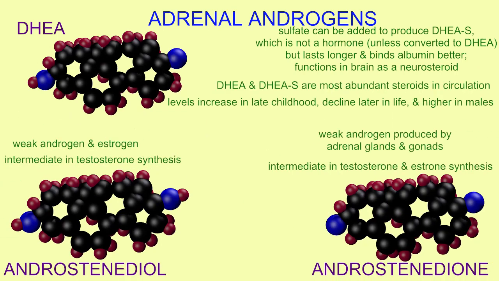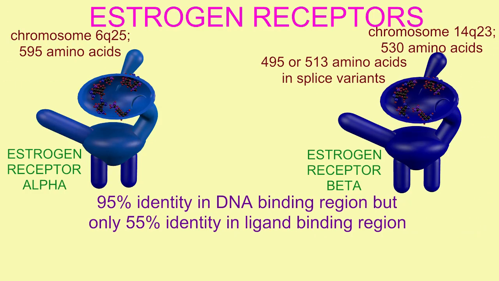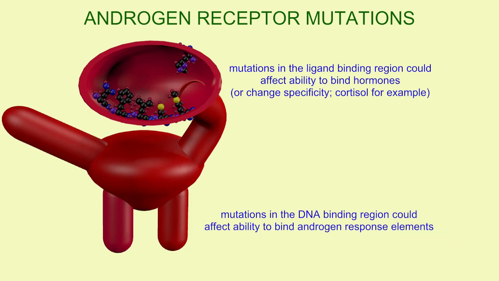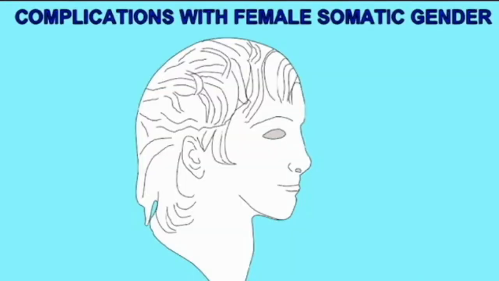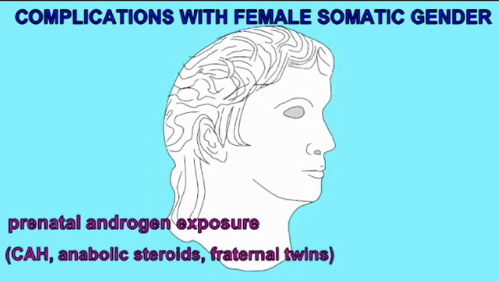So one might think that the somatic tissues of individuals with testes would look male, and the somatic tissues of those with ovaries would look female. But that depends on hormones, and hormones can vary. There are different estrogens, there are different androgens, and different individuals can produce varying amounts. We have receptors for these hormones which allow them to be effective, but like all proteins, these can vary. So some receptors are non-functional or vary in their function.